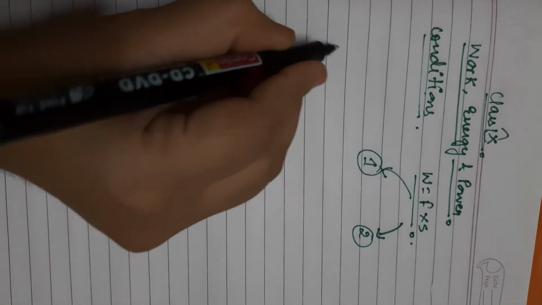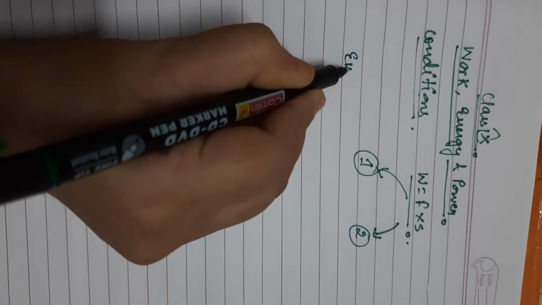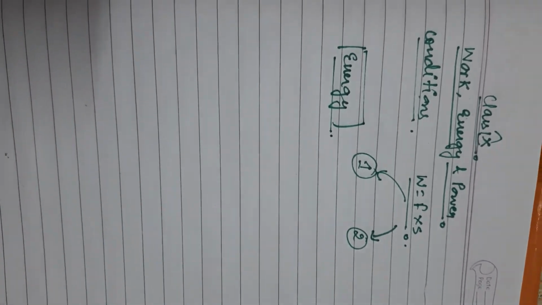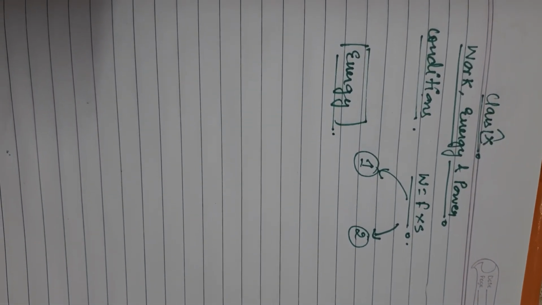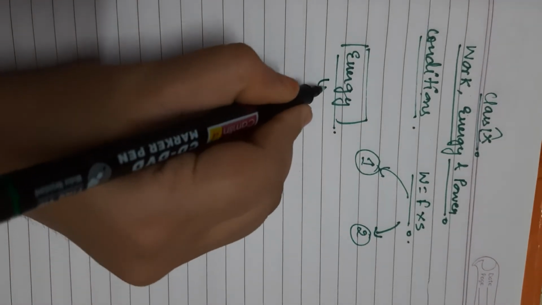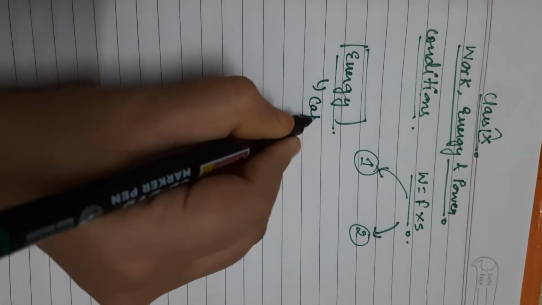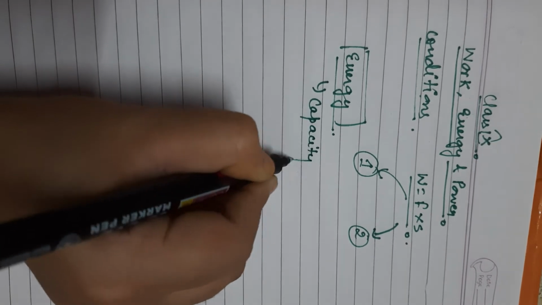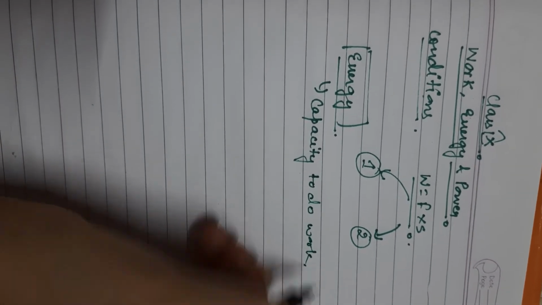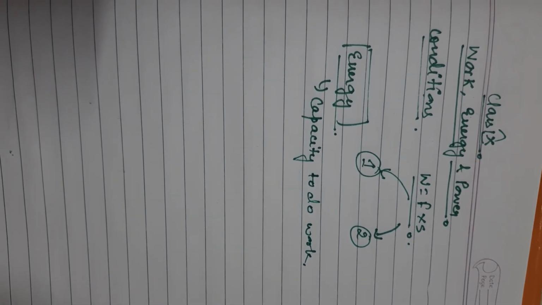The next topic we are going to deal with in this video is energy. What do we mean by energy? The term energy means the capacity of a body to do work. In the shortest form, energy is the capacity to do work.